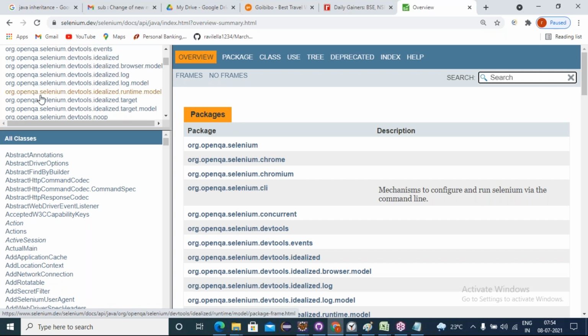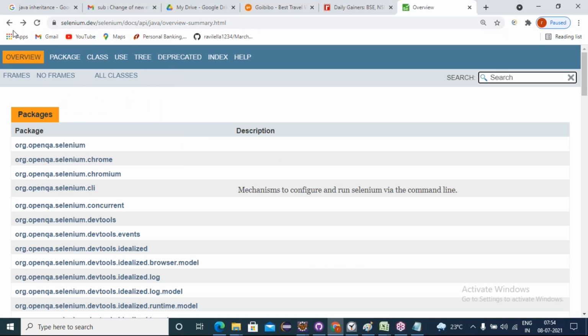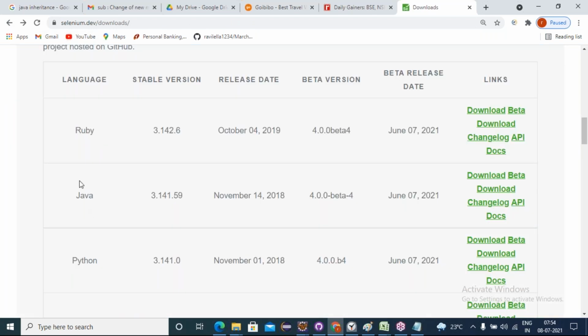All libraries are there. Whichever version you download, stable or beta, API docs are for the libraries you use while using the Java language binding for automating. We can follow this one.